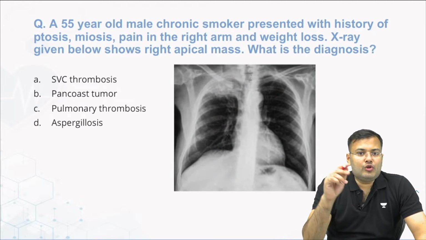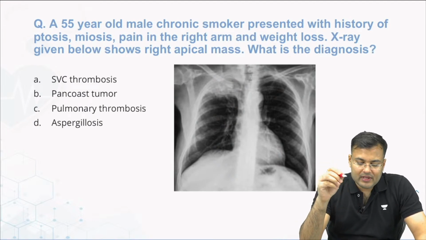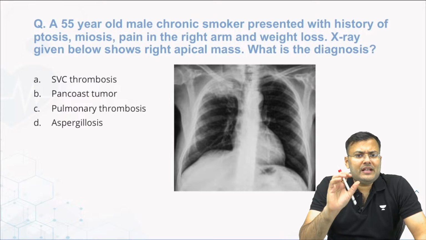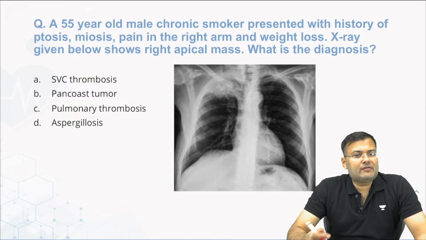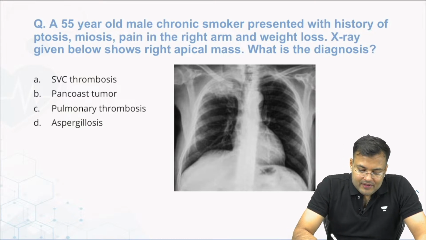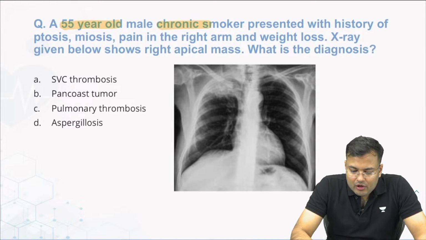Let me see who is going to mark the correct answer for this question. And this question is very, very easy. Either you can mark the question correctly on the basis of this X-ray or on the basis of just the language. A 55 years old male, chronic smoker, presented with history of ptosis, miosis, pain in right arm and weight loss.